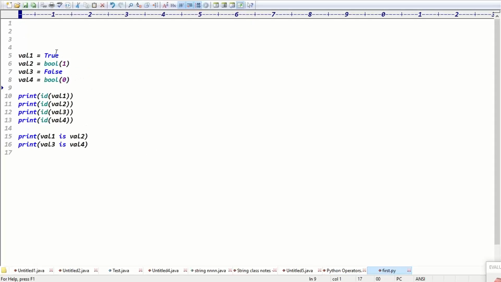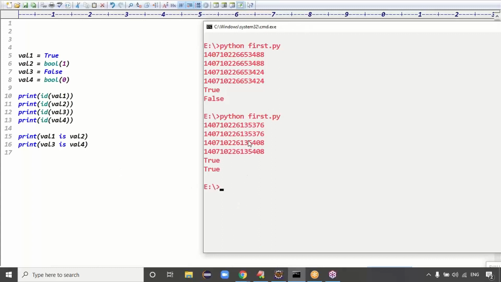In this case what is the output now? First case is true. Second one I'm converting to which format, guys? Boolean format, right? Type conversion process. If I convert one to Boolean format, then what is the output? True. This is also true, right? This is false. Then how many memories total? 2 memories. How many variables? 4 variables with 2 memories. Exactly. Then what's the output, guys? Python first dot py. True. Now you can see the first two memories are same, next two memories are same, right?